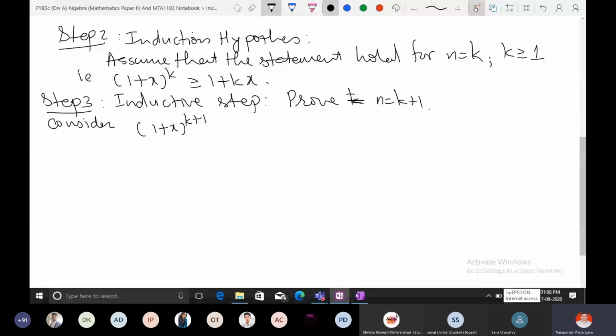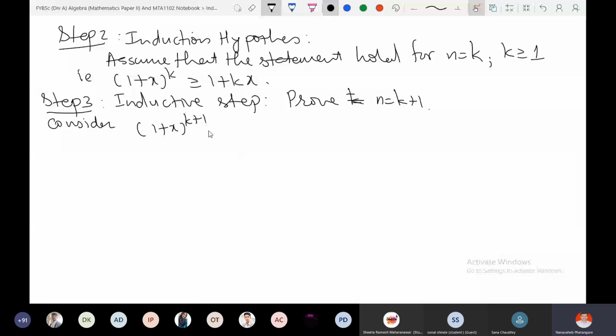So this is 1 plus x raised to k times 1 plus x. Please keep your mic off, because somebody has kept the mic on, so it creates noise. Okay, now by the induction hypothesis,